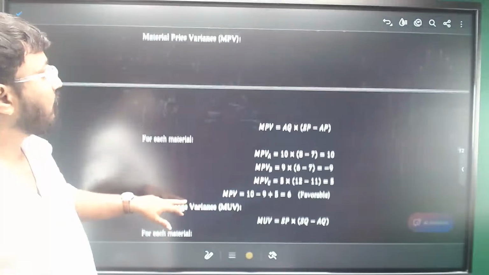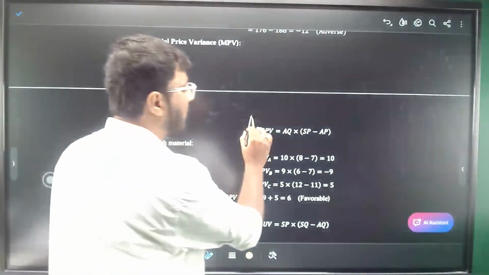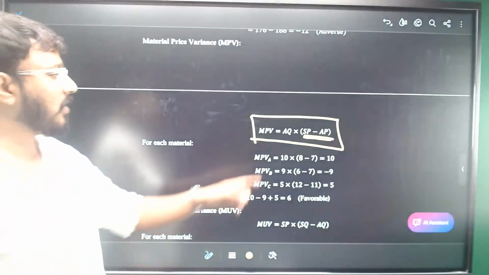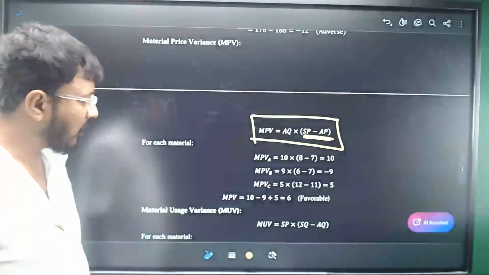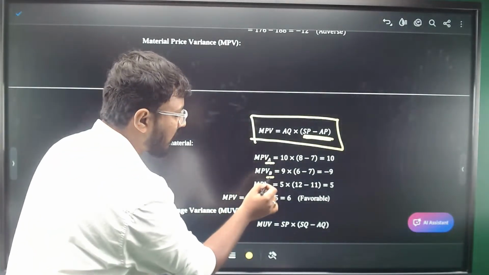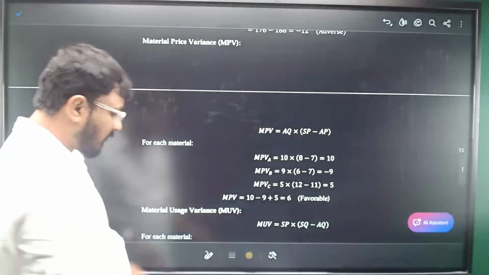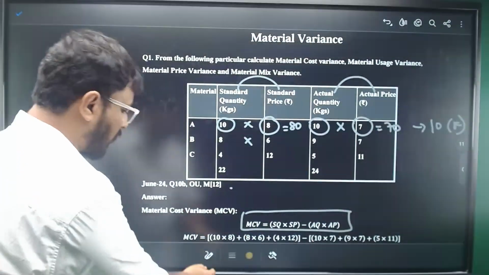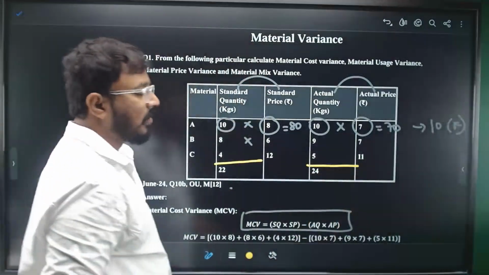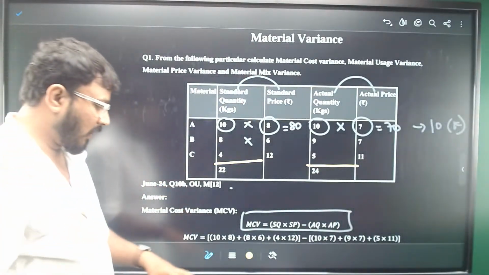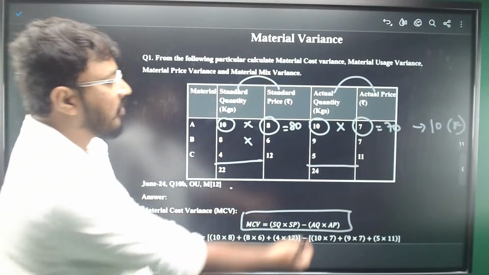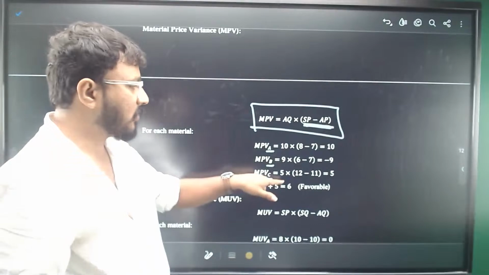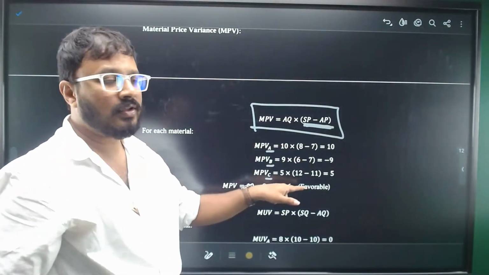Now, when it comes to material price variance, this is the formula. You are looking at the difference between the standard price and the actual price. You multiply it with the actual quantity, you'll get the price variance. So for individual materials, they have calculated A, B, C. You have the actual quantities straight away given in the question. Very straightforward. These are the totals, by the way, 22 and 24, which helps you in calculating the revised standard quantity. I'll let you know in some time. So information is given. Actual quantity is 1095. Simply take that 1095. Standard prices are given. Actual prices are given. Do the calculation.